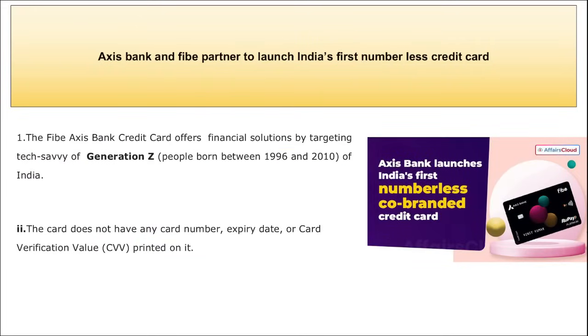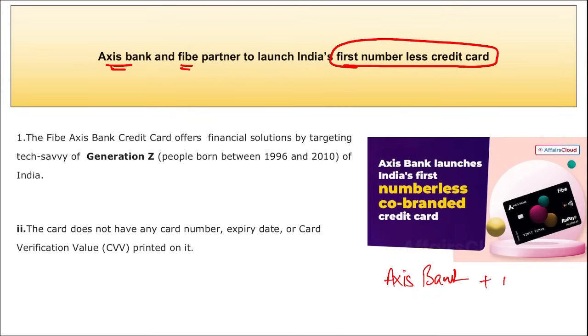Moving on. Next is banking and finance. Axis Bank and FIBE partnered to launch India's first numberless credit card. India's first numberless credit card was launched by Axis Bank in collaboration with which organization? In collaboration with FIBE. Correct? It is the first ever numberless credit card and will be known as the FIBE Axis Credit Card. This will work on RuPay, and it will allow customers to link this credit card to UPI.